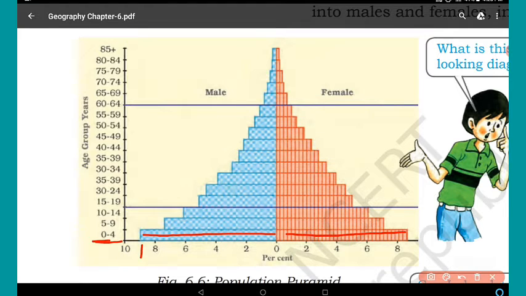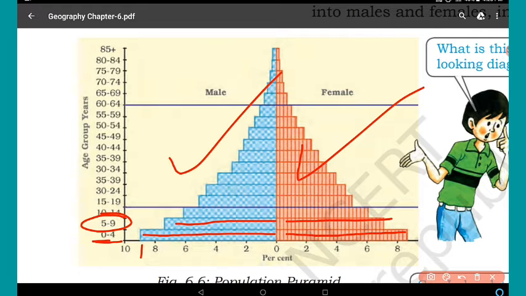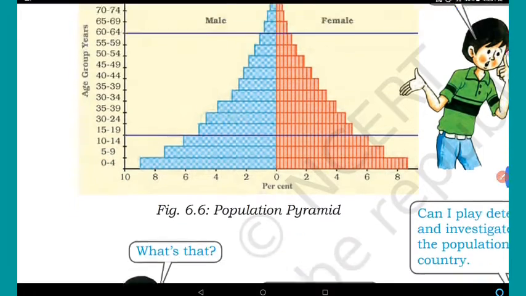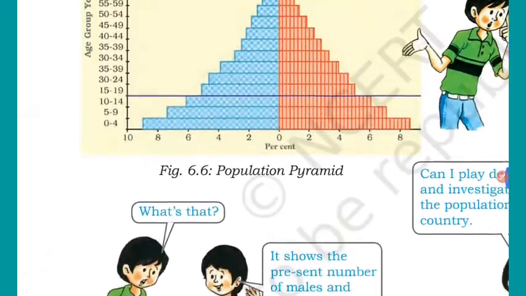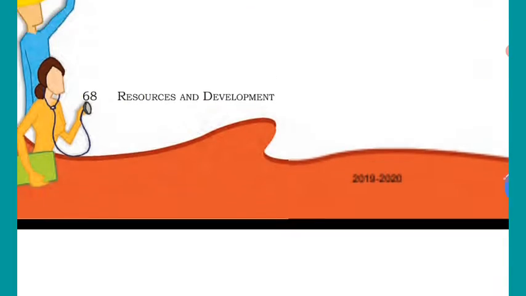In the same way, in the age group 5 to 9 years, approximately 7.5 or about 7, and the same way here female. So this side female are there, and on this side male are there, and these are the different age groups, that in what age group how many percent males, how many percent females are there. So with the help of this pyramid we can understand easily, right? So this was the figure 6.6, population pyramid.